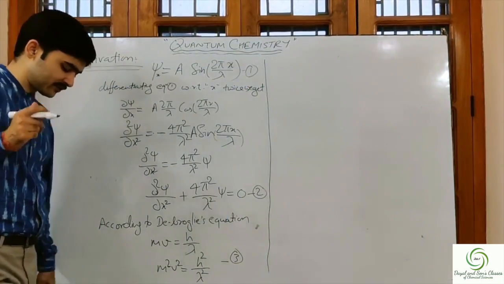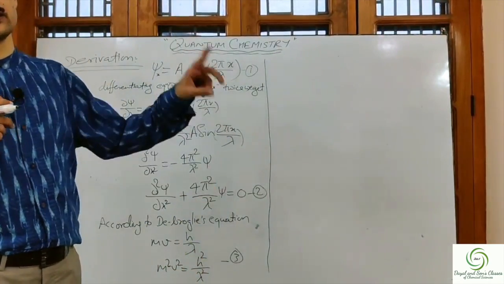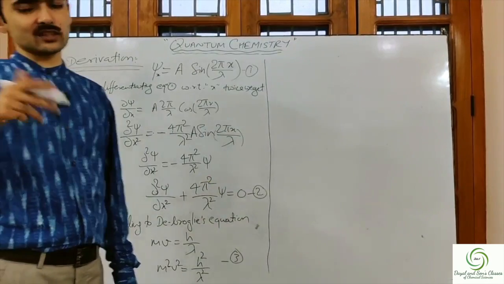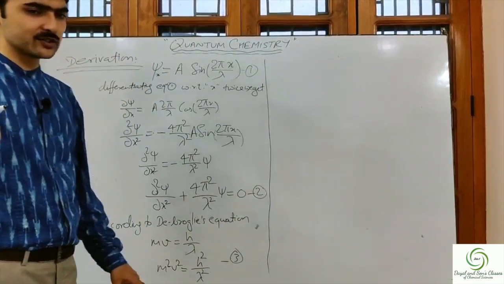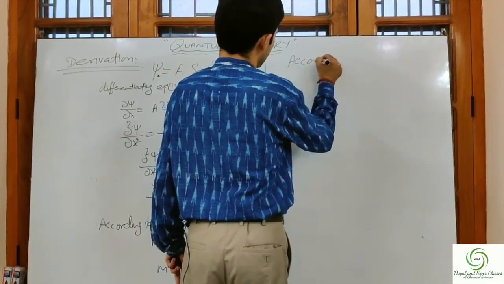We need to convert this in terms of the total energy or the kinetic energy.